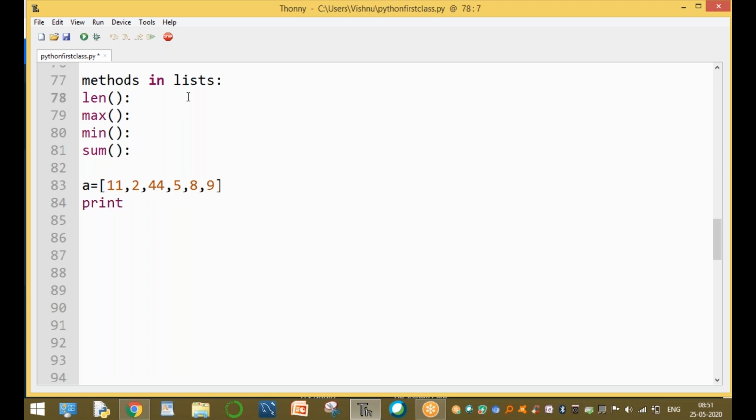It returns the number of elements present in a list. Here the number of elements is 6.